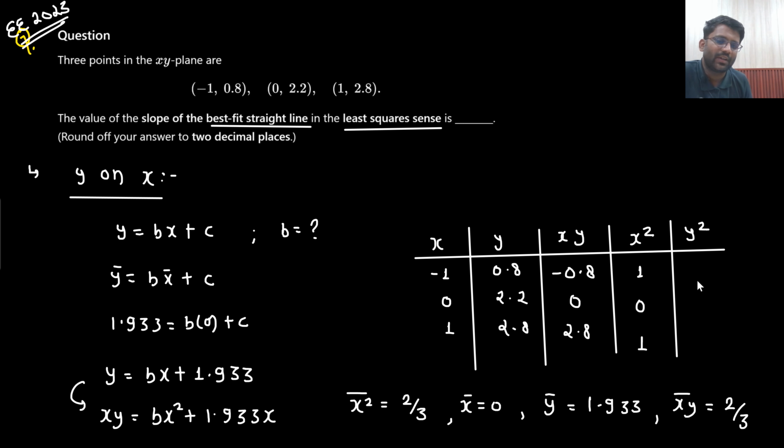So what is the value of y square? That will be 0.64. 2.2 whole square will be 4.84, and 2.8 whole square will be 7.84.